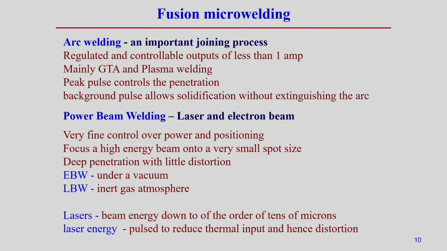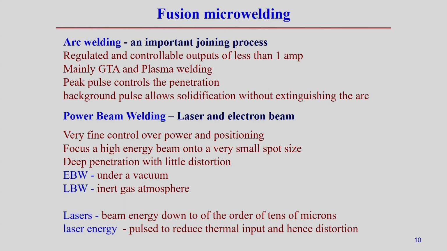Laser or electron beam can be focused onto a very small area, and a limited heat affected zone can be produced. So, that can be one advantage. Deep penetration is also possible because high intensity laser can be used, and with that little distortion can be controlled.